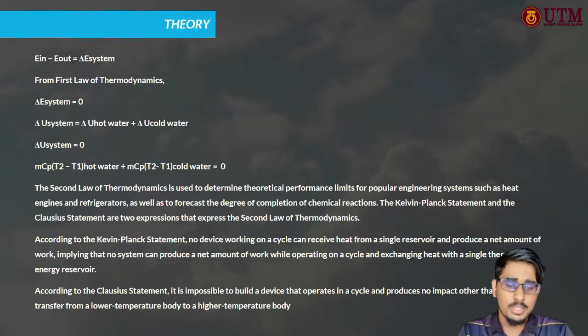According to the Kelvin-Planck statement, no device operating in a cycle can receive heat from a single reservoir and produce a net amount of work, implying that no system can produce a net amount of work while operating on a cycle and exchanging heat with a single thermal energy reservoir. According to the Clausius statement, it is impossible to build a device that operates in a cycle and produces no effect other than heat transfer from a lower temperature body to a higher temperature body.